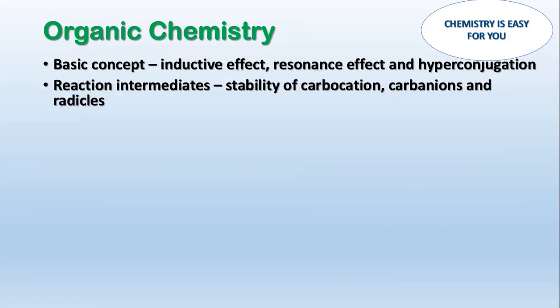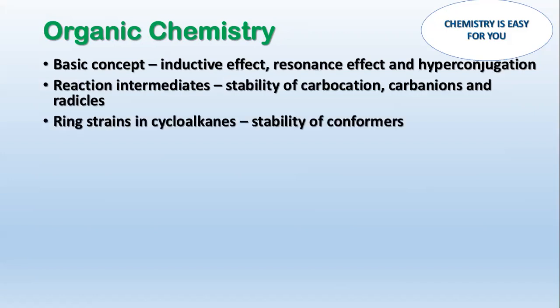Next, reaction intermediates. There will be stability of carbocation, carbanion, and radicals, which means, like, whether a tertiary carbocation is more stable than the secondary or primary methyl carbocation. So this is the major thing: reaction intermediates, how their stability changes. That is one important thing that you have to remember in the organic chemistry part.